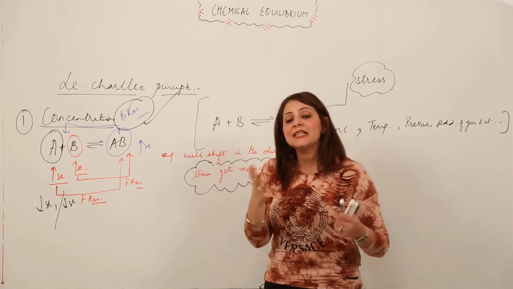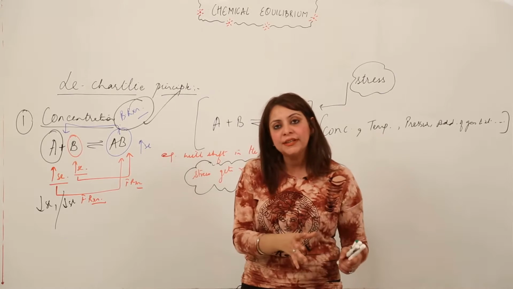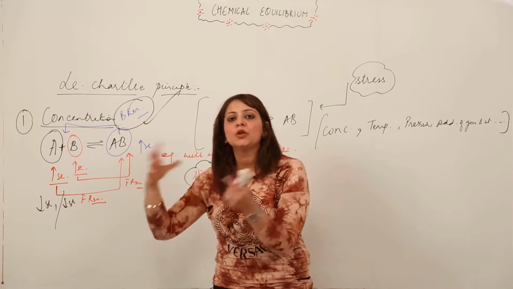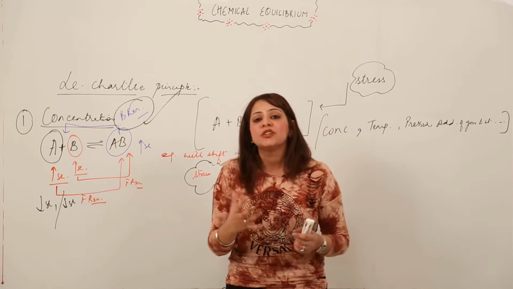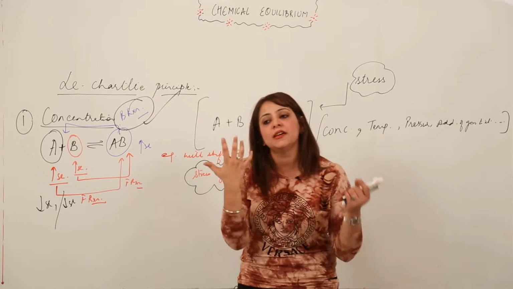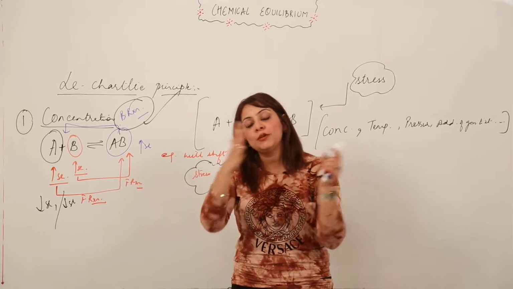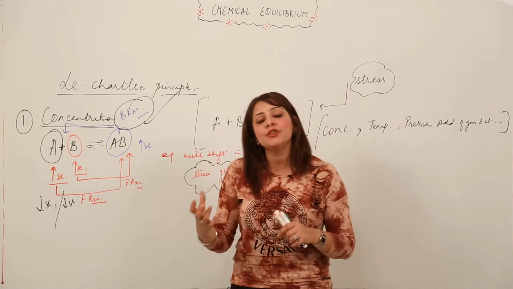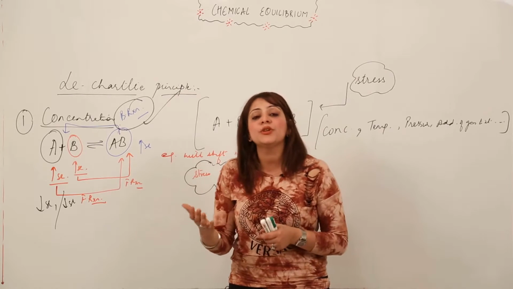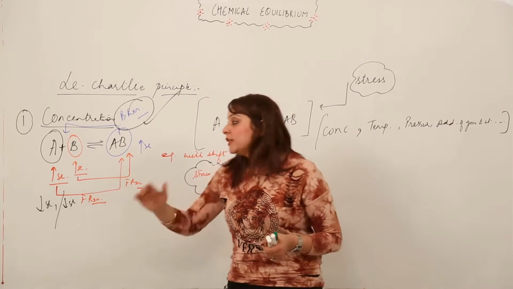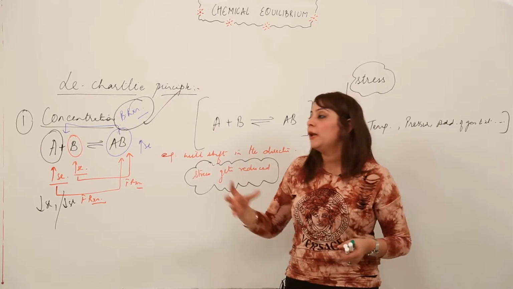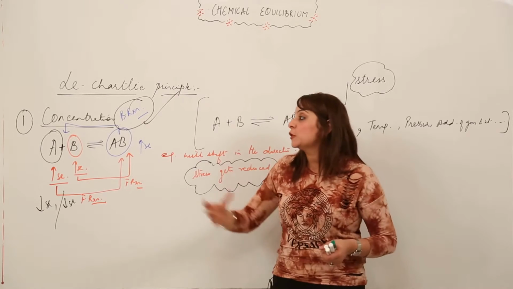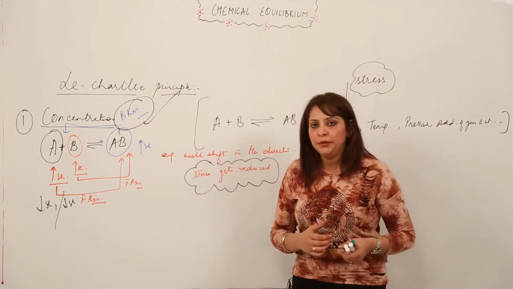So it is not a tough task to predict what kind of reaction will be favored. What you have to do is just concentrate on it: if the concentration is increasing, we need the direction in which the concentration decreases. So just look at the product or the reactant side. If the concentration is increasing, you say the reaction will occur in the direction in which it gets reduced, and if it is reducing, we need more concentration, so it will shift in the direction in which the concentration will increase. So this is how Le Chatelier's principle explains the effect of concentration on the equilibrium, right?